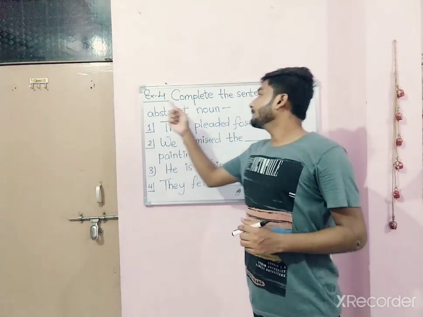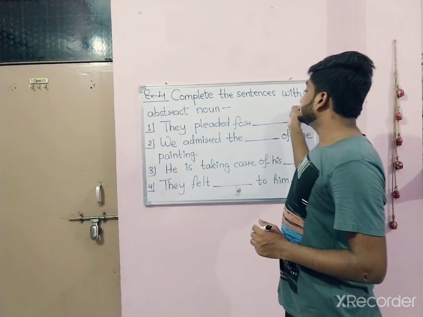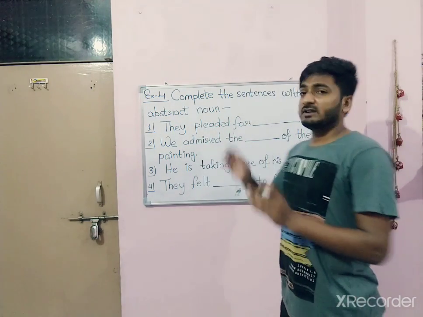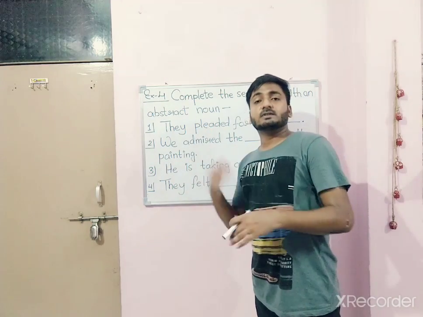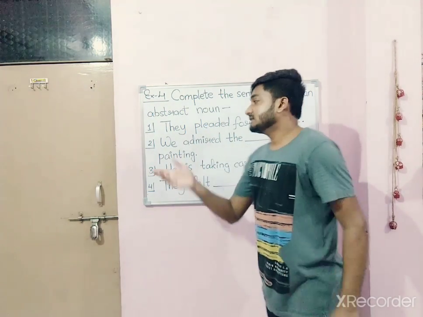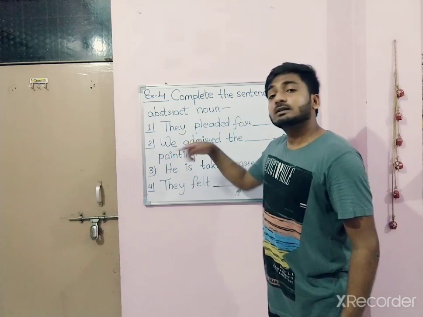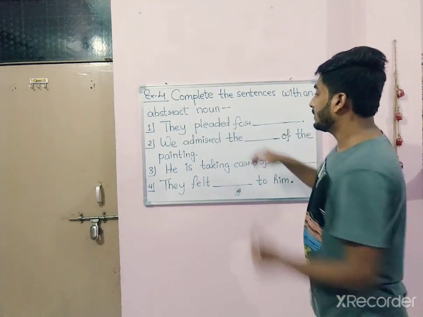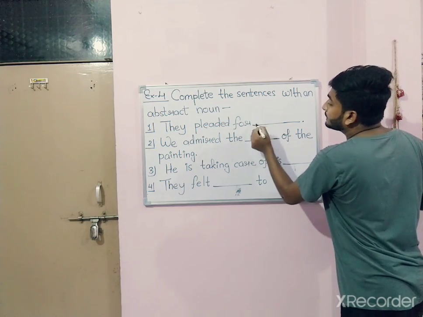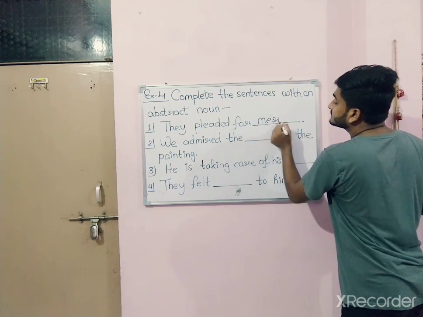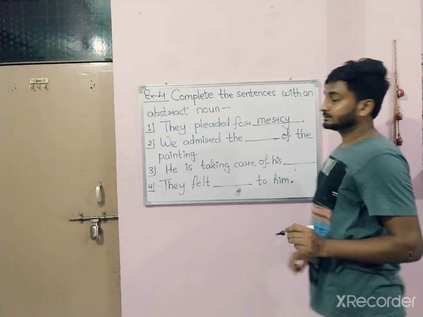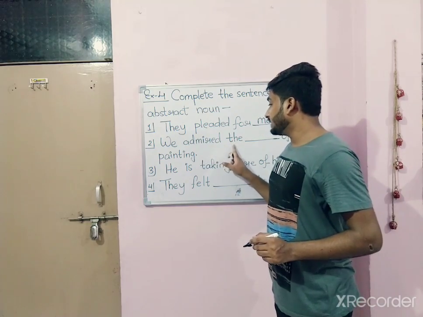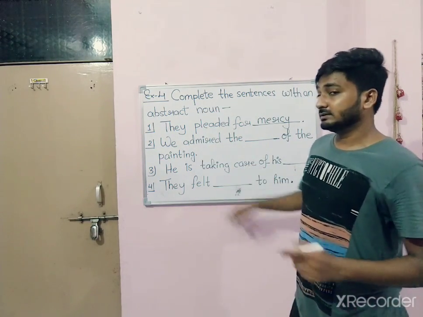Exercise number 4. Complete the sentences with an abstract noun. So here I haven't given any option. You can fill with yourself. Answer can be various. Now I am going to fill it. They pleaded for mercy. Number 2, we admired the beauty of the painting.